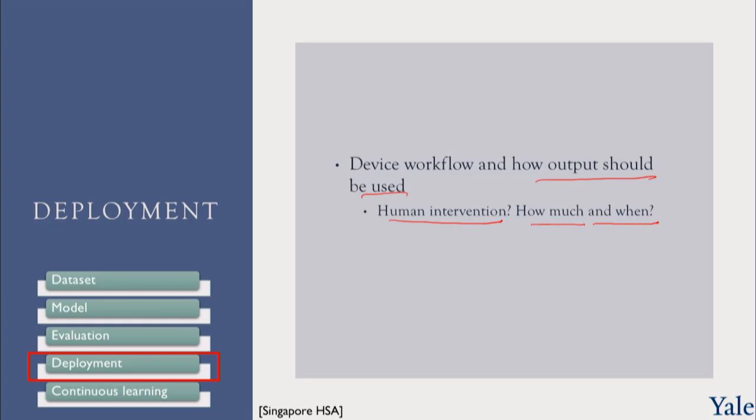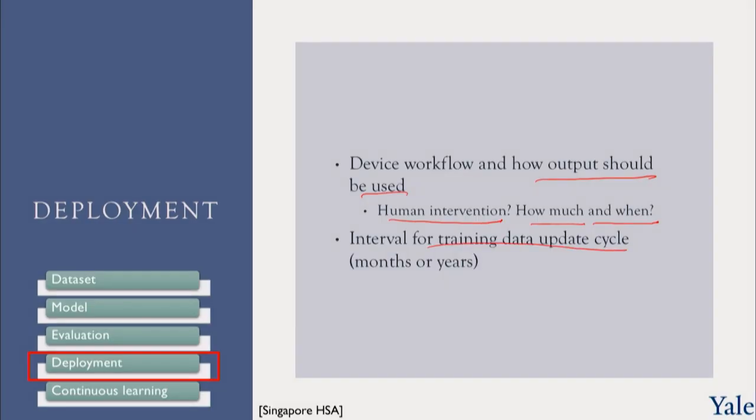Does the human look at the output of the algorithm and then use it as part of their assessment? So those are the kinds of things. And they would like to have a sense of the interval for the training data update cycle: is it months or years?